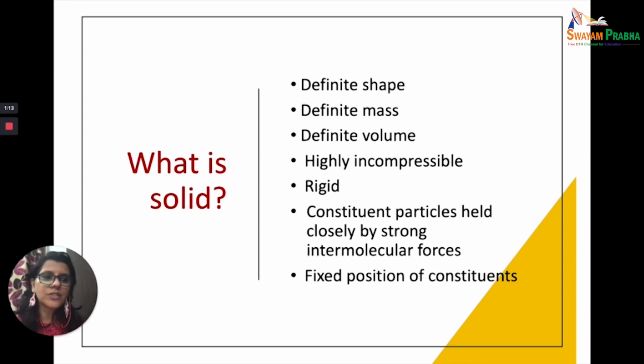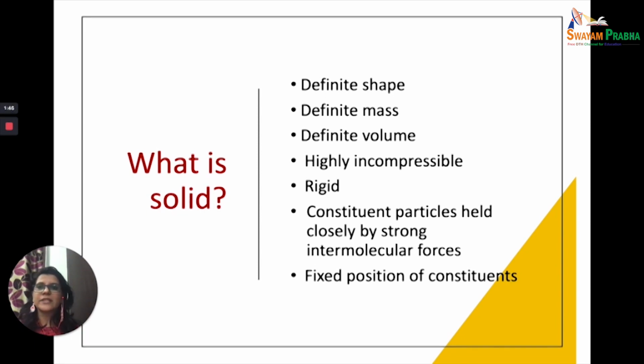This rigidity of the structure has come because there are strong intermolecular forces which are keeping these molecules fixed to their positions. There is that rigidity, and because of that, there is a shape. Obviously, because the intermolecular distance between the molecules is very, very small and there are strong intermolecular forces, they are also highly incompressible in nature.